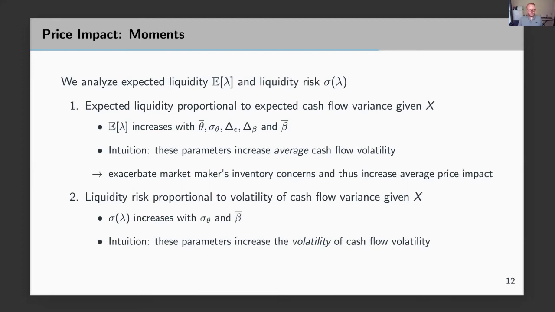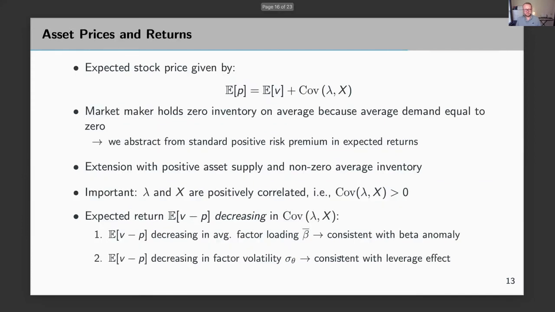Then we also compute liquidity risk, and we show that it increases with factor volatility and the average beta. Intuitively, these 2 parameters increase the volatility of cash flow, conditional volatility, and therefore they increase the volatility of lambda.